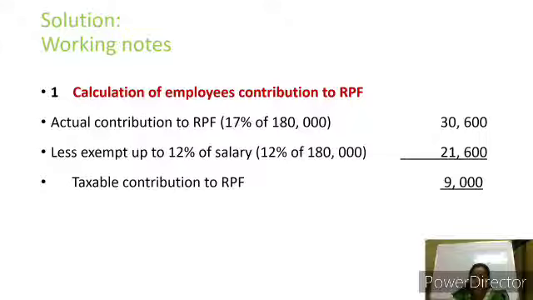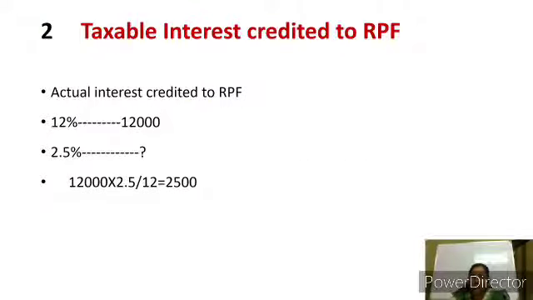Then less exempt up to 12% of the salary, that is 21,600. If we deduct this, we get 9,000. This is the taxable employer's contribution to the RPF. This is working note number 1. Then actual interest credited to RPF, they have given 12%. For 12%, 12,000. For 2.5%, how much? So 12,000 into 2.5 divided by 12, you get 2,500 as the taxable interest credited to the RPF.